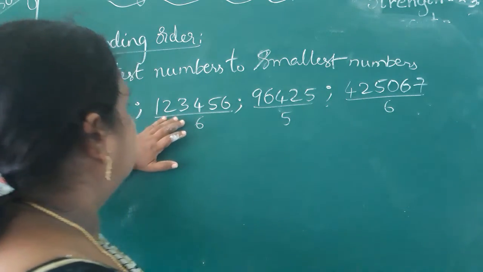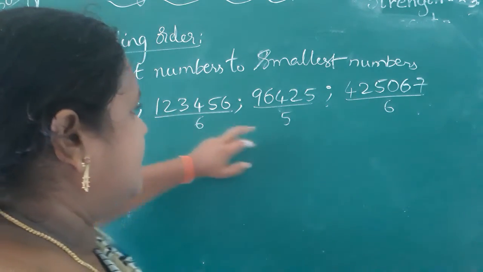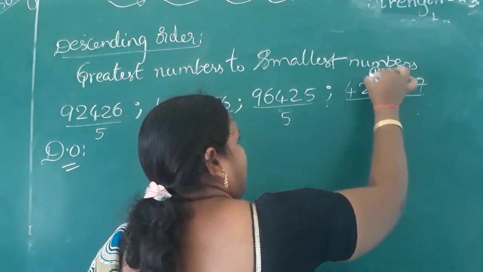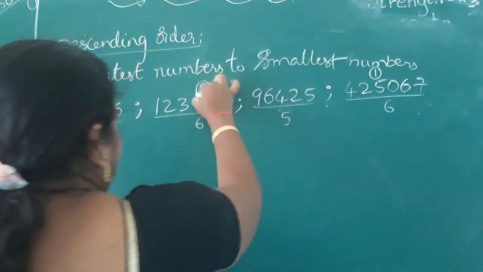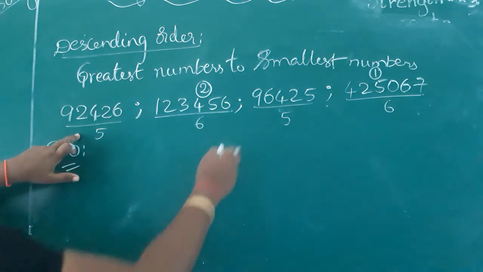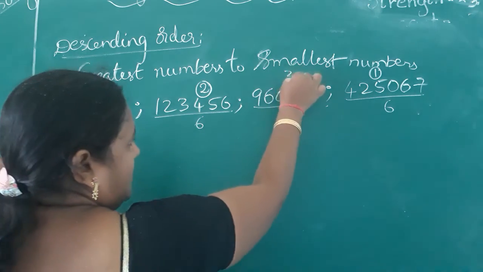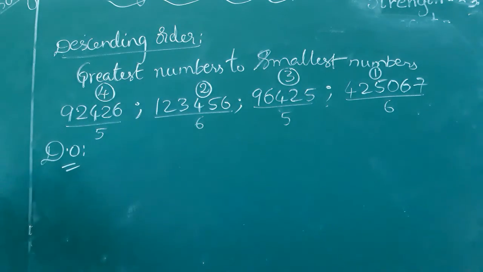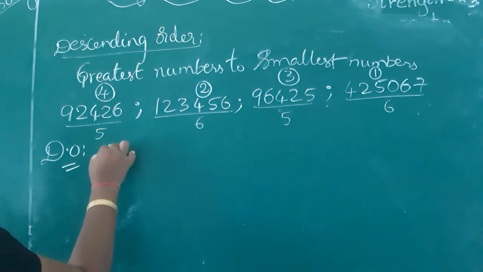In that, this starts with 1 lakh and this starts with 4 lakh. So 4 lakh is the greater number. So put 4 lakh first and then 1 lakh. Next 92,000, 96,000. 96,000 is the greater number than 92,000. Now you can take them in order.